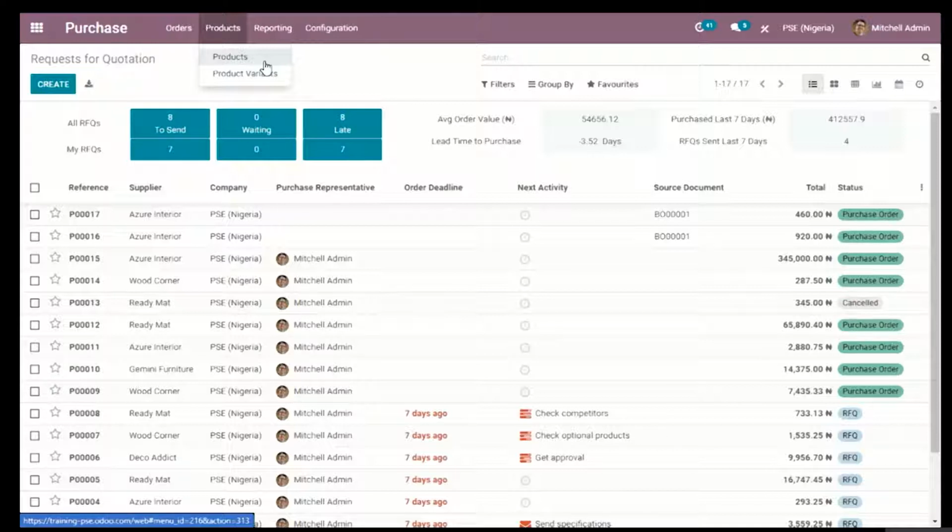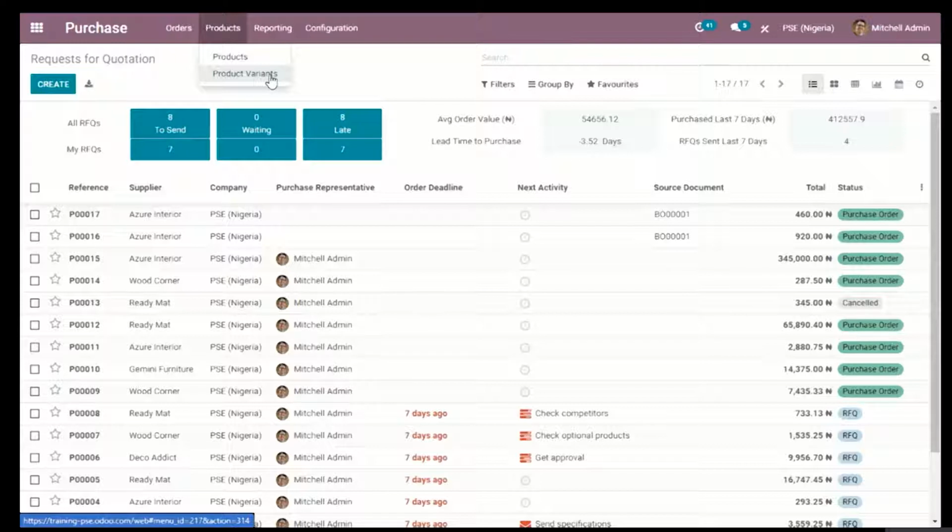We have an advantage of creating any type of product on Odoo, be it services or goods. And in Odoo as well, we have product variants where you'll be able to configure the types of products that you might have. For instance, you might have different types of a particular product that you sell.